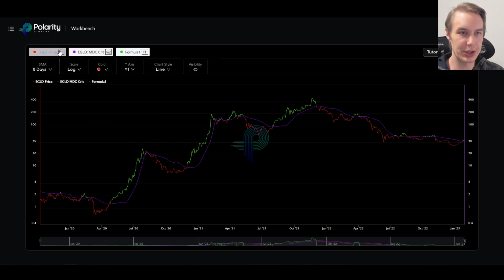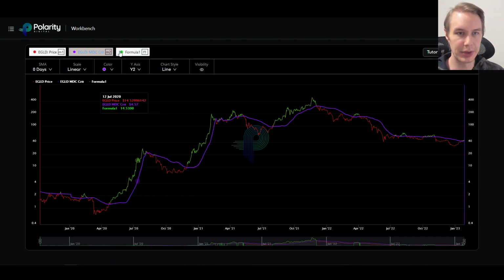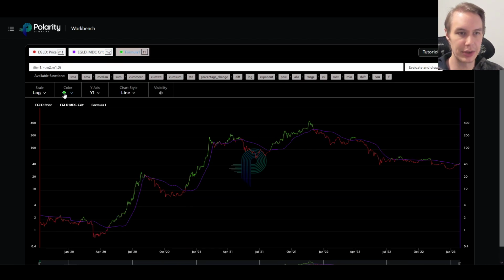Metric M1 is just the price of EGLD, and I have that set to red. And then the purple, the critical level, and then I've set the formula to be green. And basically what this formula does, it just says that if the price is greater than M2, so if price is above the critical level, then be M2, so basically just show the price. And if that's not true, just show 0, just show nothing.